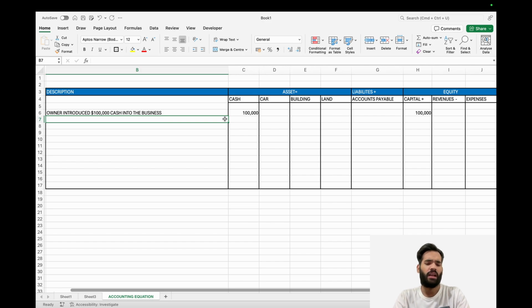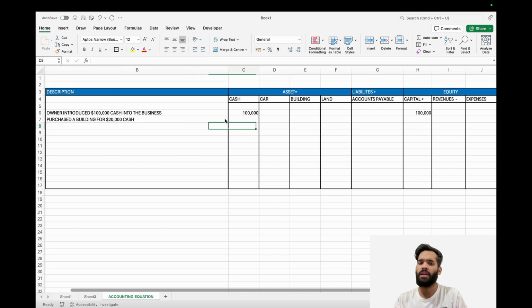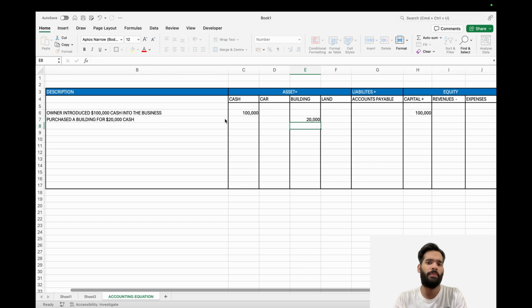So let's say after the owner put money into the business, it purchased a building for $20,000 cash. Now let's think about it. We are buying a building, that means our building is going up, right? Because now I own that building, my assets are going up. However, another asset is going down, which is cash, since I'm paying cash.